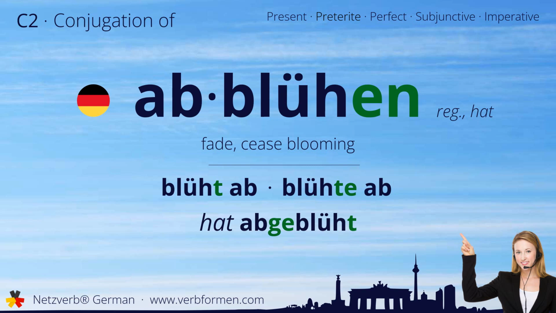Today we're going to learn how to conjugate the German verb abblühen. Watch and listen to the forms carefully. Let's start with the stem forms. Blüht ab, blühte ab, hat abgeblüht.